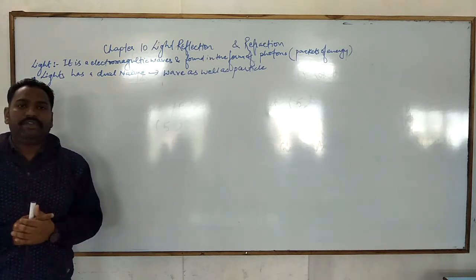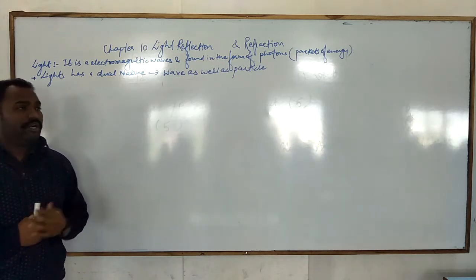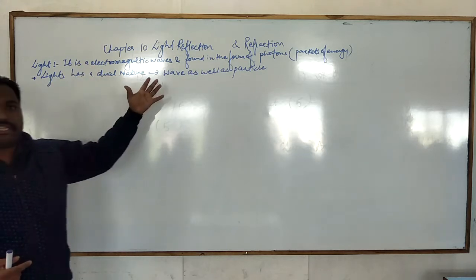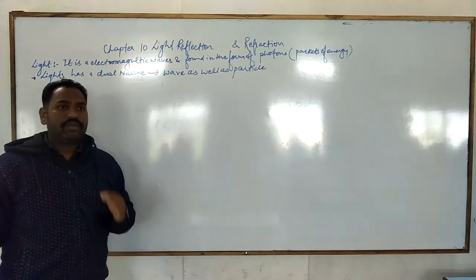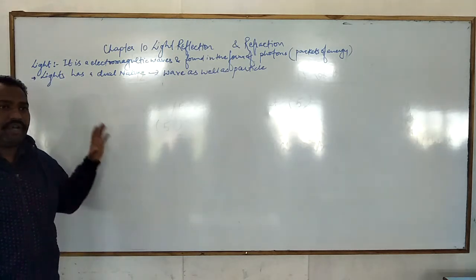It means light has a dual nature: it behaves as a wave as well as a particle.